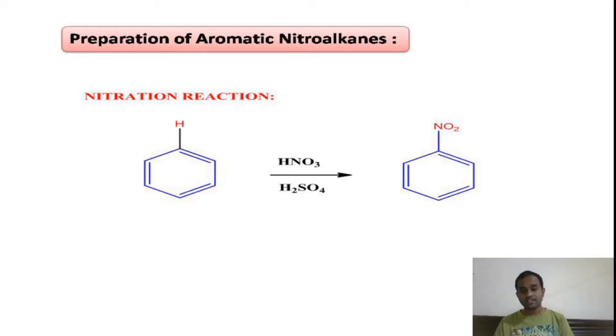So due to this resonance, the benzene gets stability. The resonance energy for benzene is 36 kilocalories per mole. That means that while doing the resonance work, benzene gets stability. Here the resonance energy of 36 kilocalories per mole means it loses that much energy while doing the resonance work.